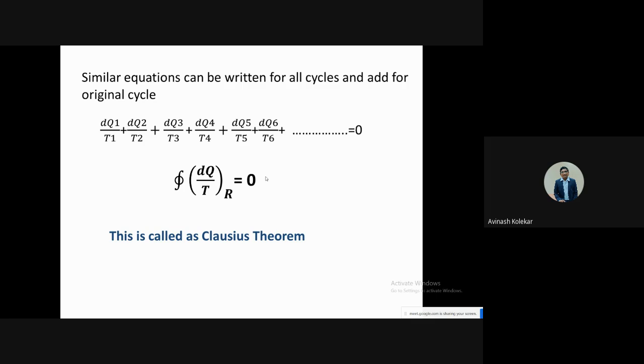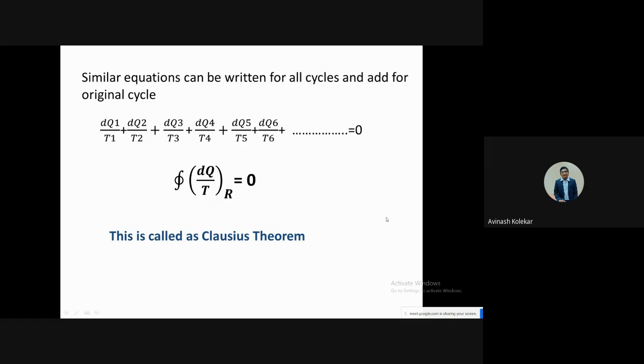Otherwise, you can directly remember this. That is what the Clausius theorem is called.